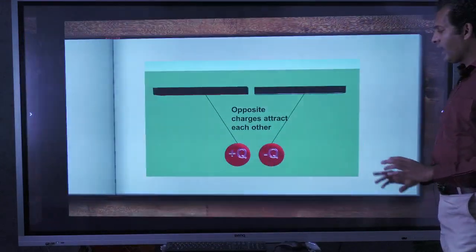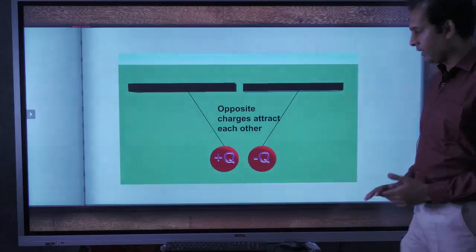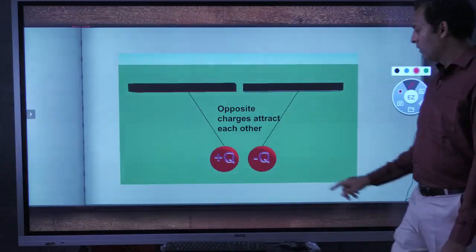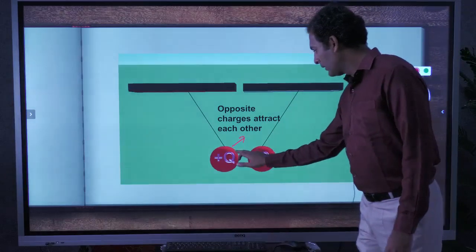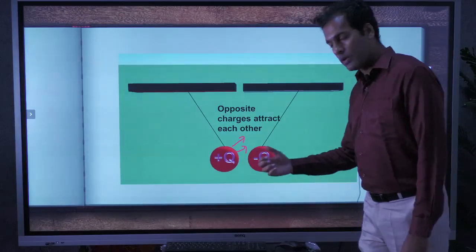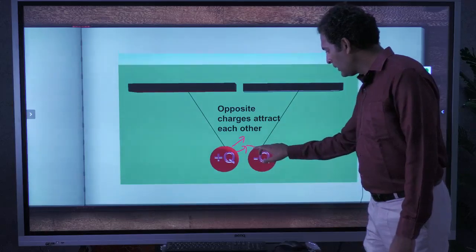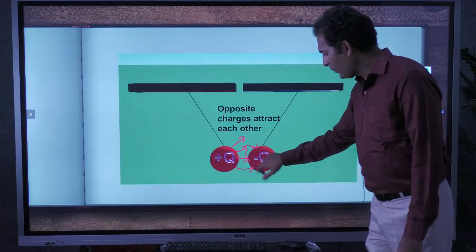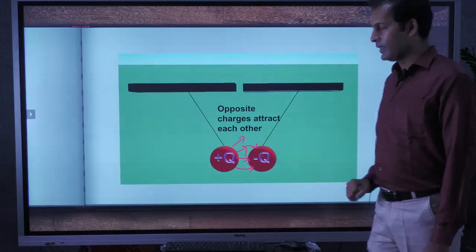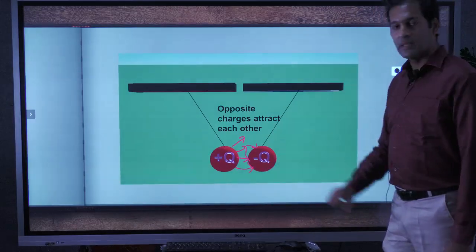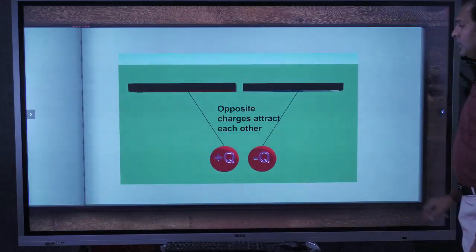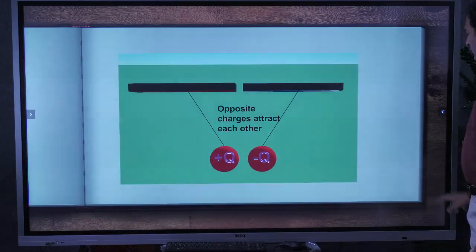Then if we have opposite charges, positive and negative, what will happen? They will attract each other. Why will they attract? From positive, the field lines are going out. For negative, they will go inside. So there will be bonding between the positive and negative charges. So we say that opposite charges attract each other. This is about the charges.